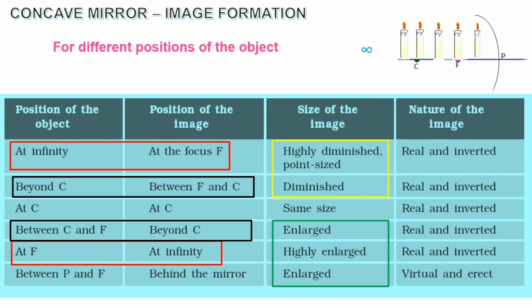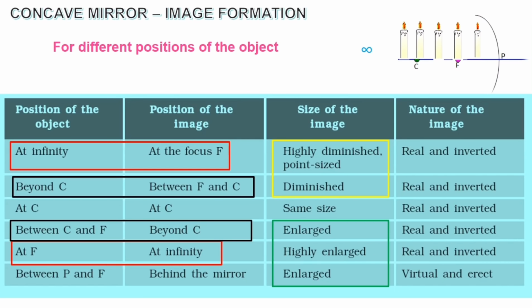And the third one is at C. So whenever an object is placed at C, the image is also formed at C. So both are of same positions. And the last position is when an object is not even at the focus, that is between F and P, the image will be virtual and formed behind the mirror.